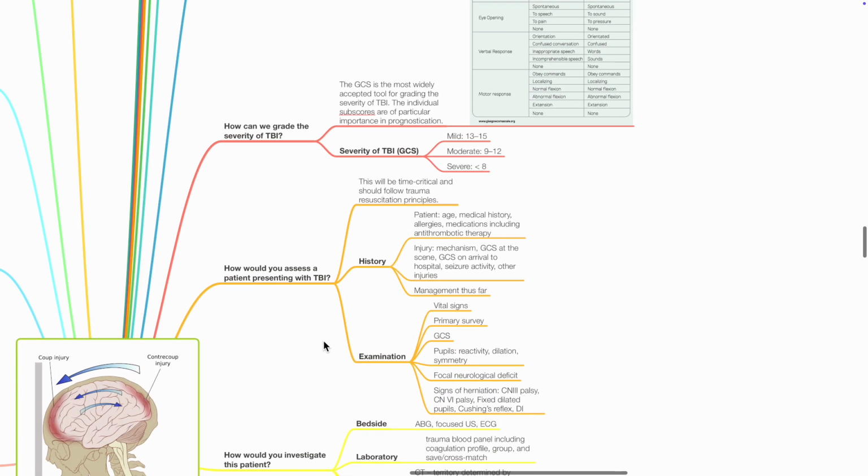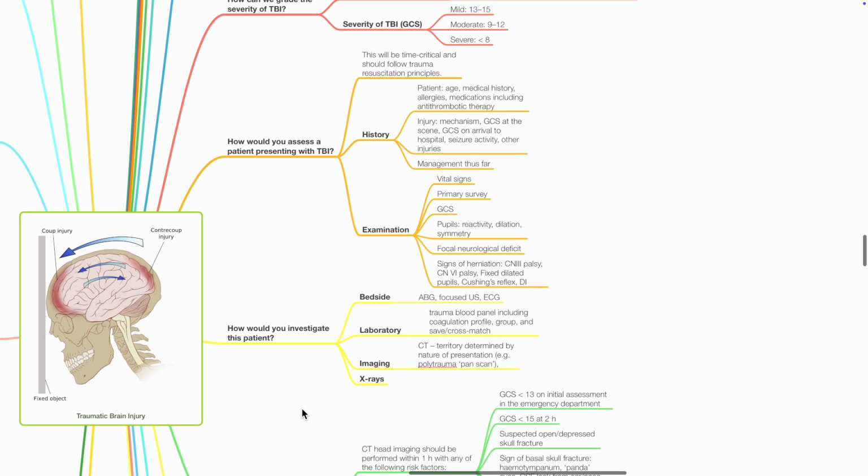How would you assess a patient presenting with TBI? This would be time critical and should follow trauma resuscitation principles. Focused history includes patient age, medical history, allergies, and medications including antithrombotic therapy. Injury mechanism, GCS at the scene and on arrival, seizure activity and other injuries, and management thus far. Examination: vital signs, primary survey, GCS, pupils, focal neurological deficit, and signs of herniation, such as cranial nerve palsies, fixed dilated pupils, Cushing's reflex, and diabetes insipidus.